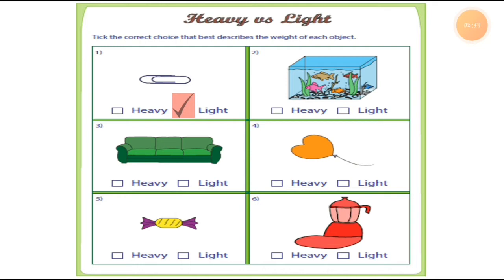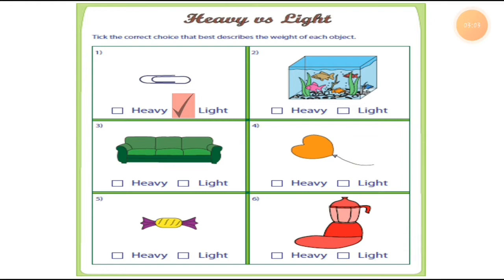What do you think students? Is it heavy or is it light? Can you easily carry it with your hands without anyone's help? Some of you have an aquarium at your home, some of you do not, right? This is the fish tank, and the fish tank is totally made of glass.